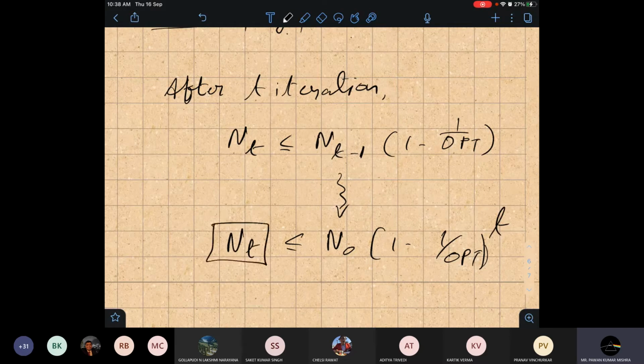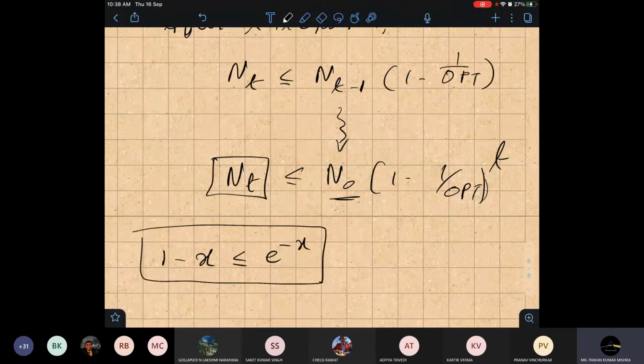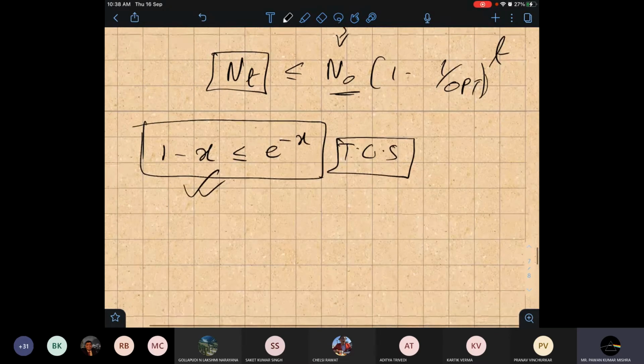Here n_0 is the number of elements in the beginning, like after iteration 0. You know this relation: 1 minus x is less than or equal to e to the minus x. This is a very important inequality we use in theoretical computer science. I can say it is the most used inequality. So now we'll use this inequality here.